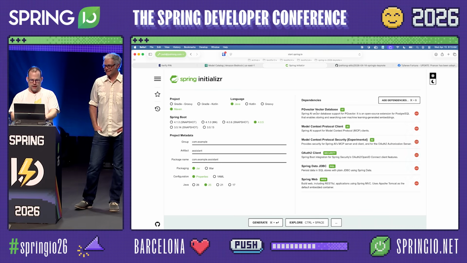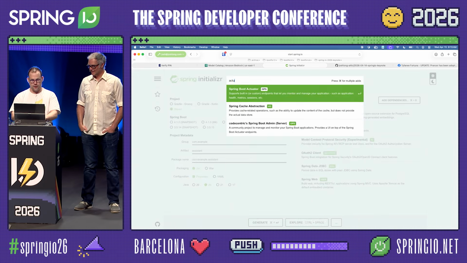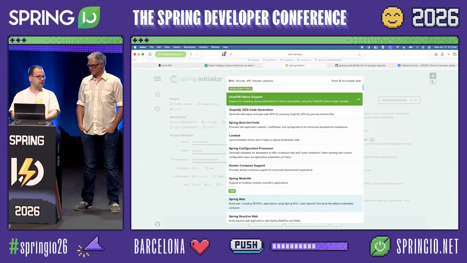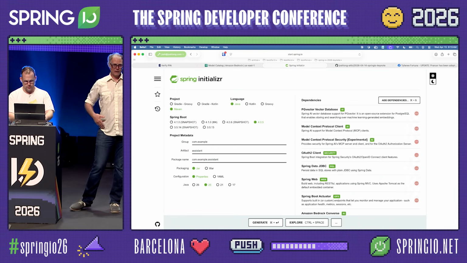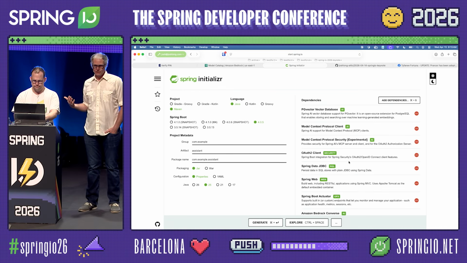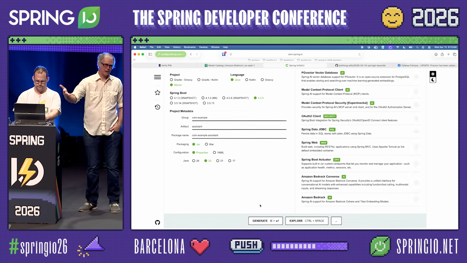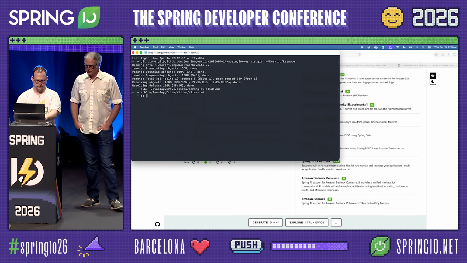We've got the web support, got the security support. We need Actuator, obviously. What else do we need? We need the model. So let's talk about Bedrock and Bedrock Converse. What's the difference? Yeah, so we're adding two different libraries there. Bedrock is going to be for our embeddings, which are going to be used with RAG, and then the Converse one is for our chat client so that we can talk to the model, send it a text message, get text back. So those are our two different libraries we're using there.